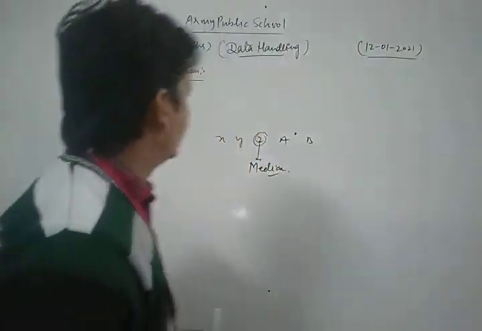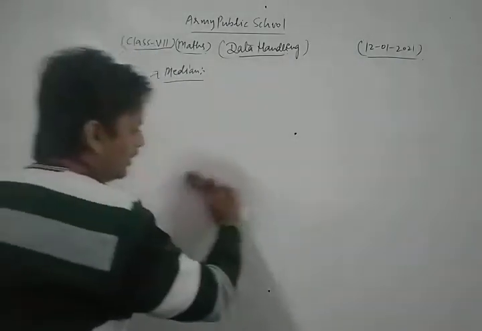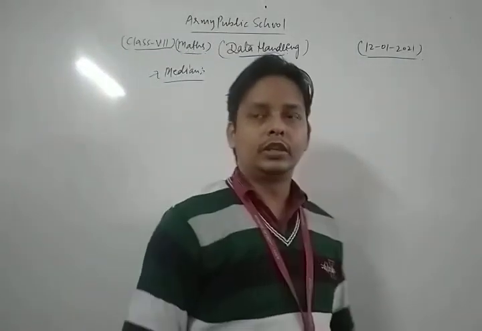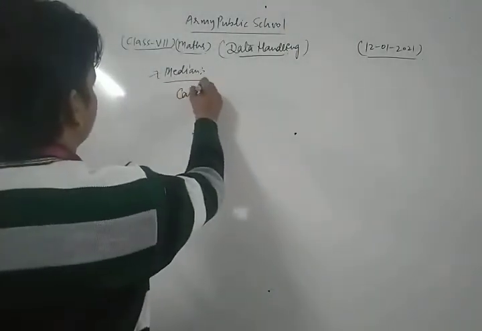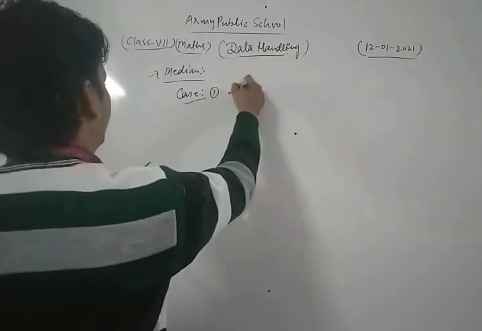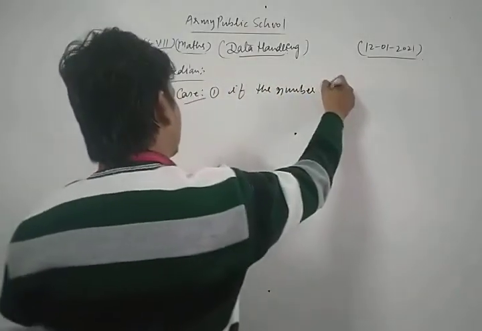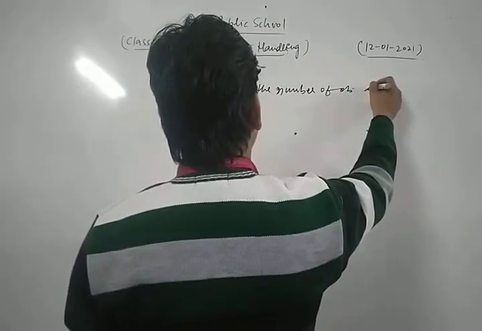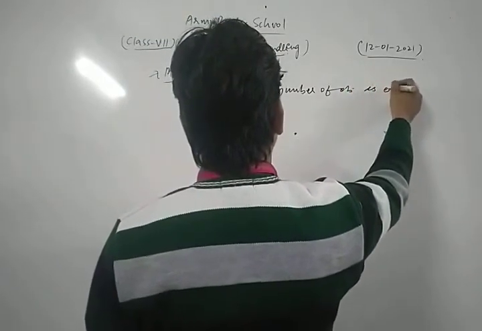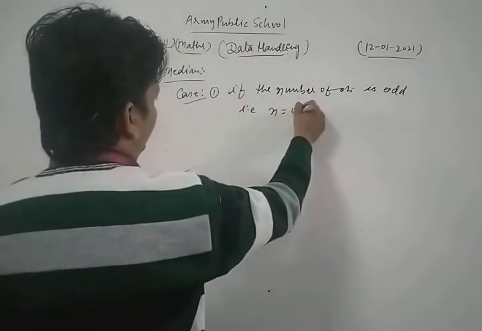Now we discuss the two cases related to median. The first case is if the number of observations is odd, that is, if n is odd.